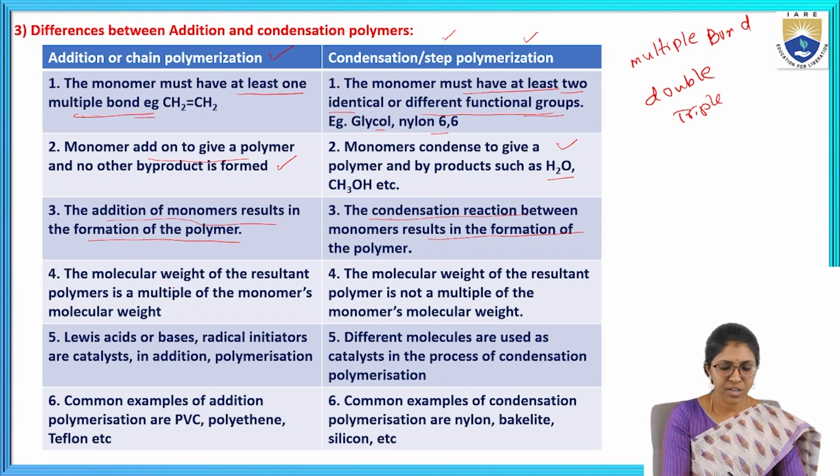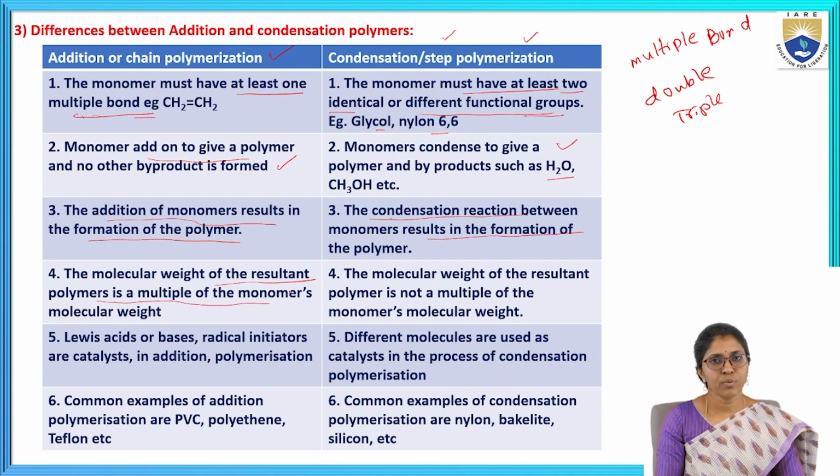The molecular weight of the resultant addition polymer is a multiple of the monomer's molecular weight. In condensation polymerization, the molecular weight of the resultant polymer is not a multiple of the monomer molecular weight, because we are getting byproducts like methanol and water.